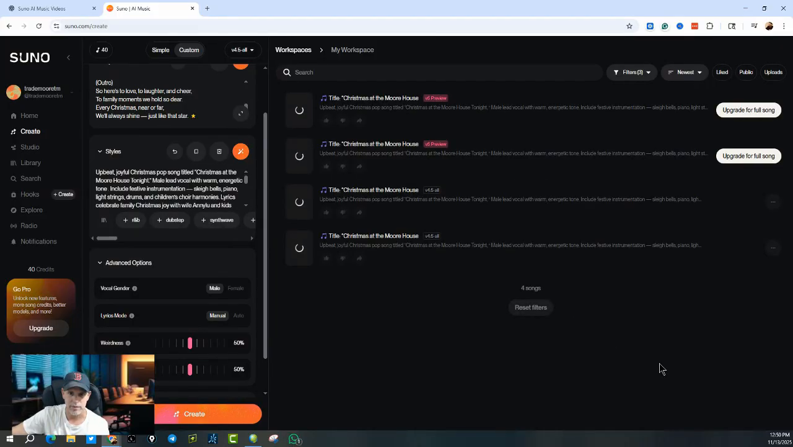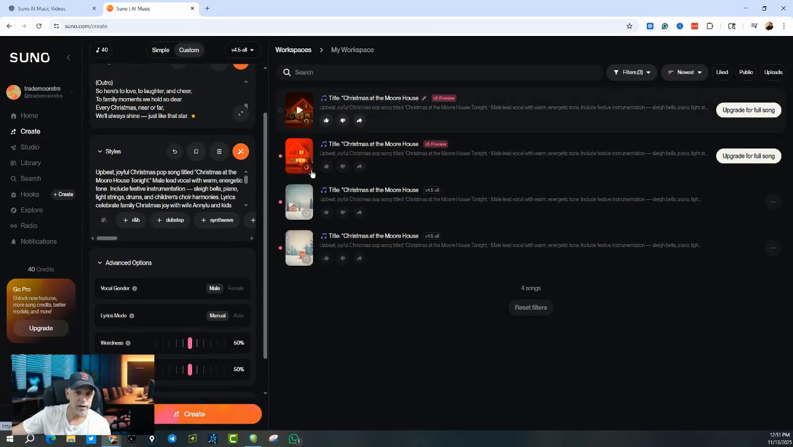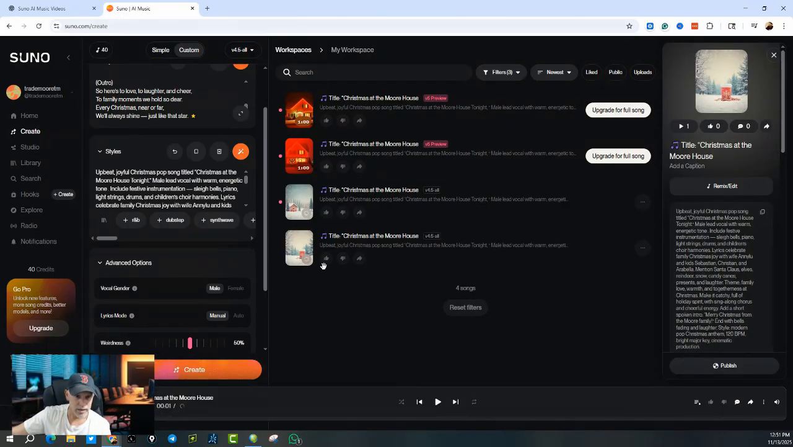Let's see what happens. Now you can see here, it gives me 4 options, but these tell me I need to upgrade for the full song. So I don't know, but the wheel looks like it's still turning, so we'll give it a little bit longer. Okay, as you can see, it's still spinning, but it does have this little play button. So let me just hit the play button and see what happens.